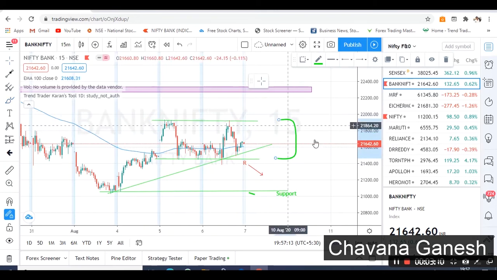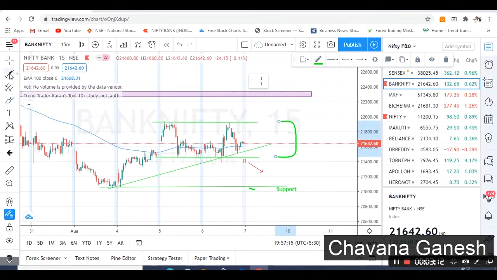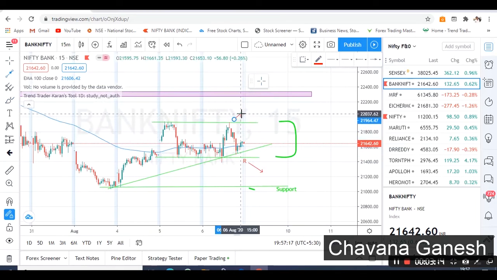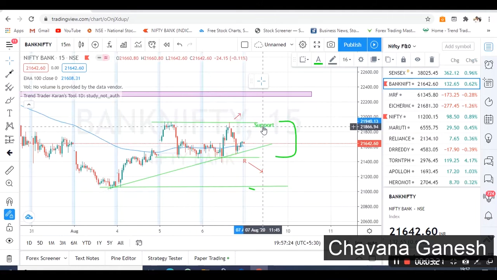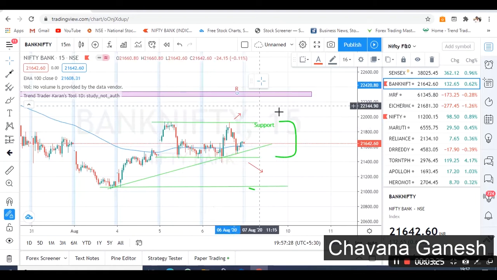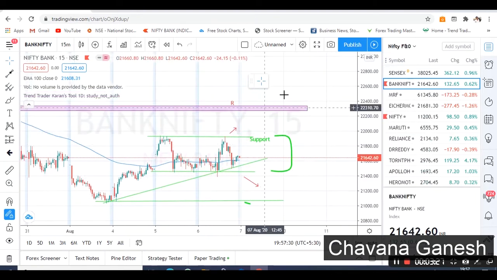And if the market opens above these levels, these will become a support, and resistance will be at these levels. This is the plan for tomorrow. If the market opens flat, wait for the breakout.